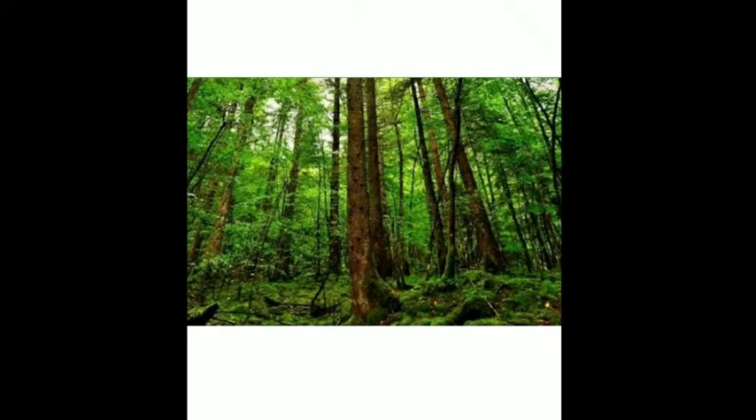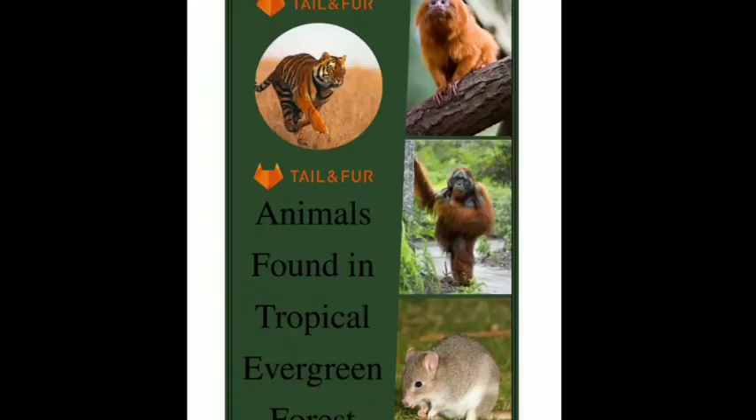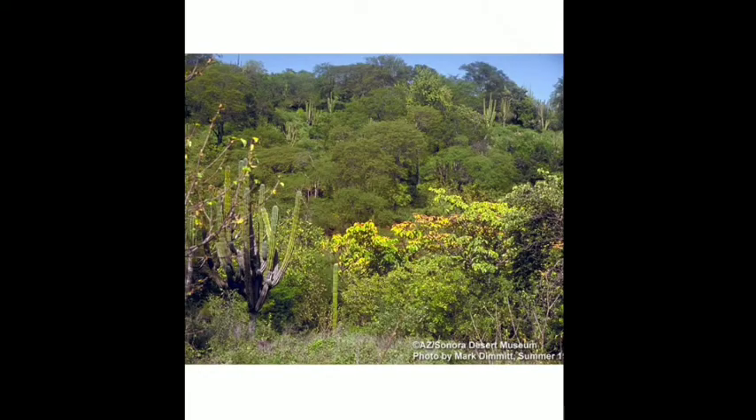Examples of flora are mahogany, ebony, shisham. Then these are the various animals found there: leopard, monkey, and then snail, and the various types of rodents. Here, rats, mice, all these various types of rodents are found. Next type of forest is the tropical deciduous forest. Now this is the picture of a tropical deciduous forest, and such forests are found in the northern and eastern parts of India.